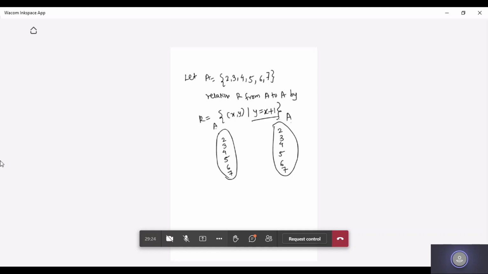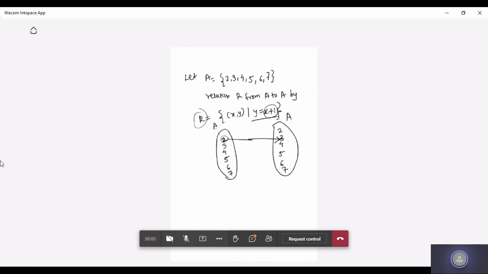Now, what is the mathematical equation they have represented for the relation? y is equal to x plus 1. So x initially I will have as 2. The first element from the first set is 2, but y would be x plus 1, so the next element in the ordered pair would be 2 plus 1. So I will have a connection from 2 to 3, and I have got the first ordered pair, that is 2 and 3.